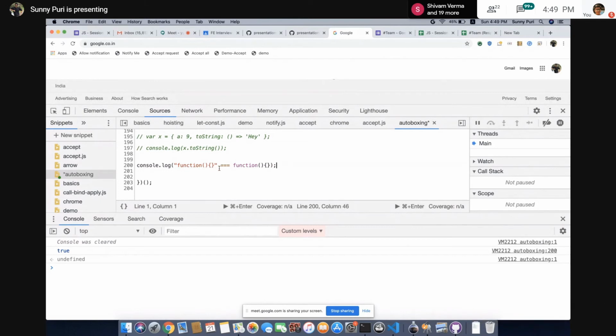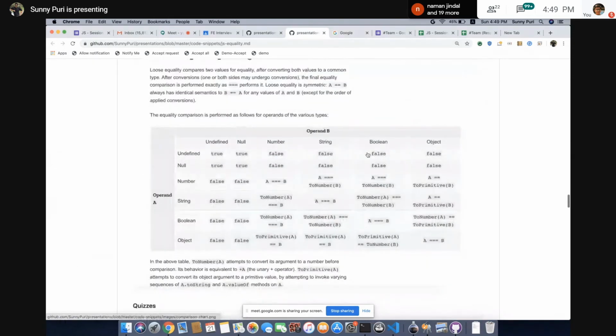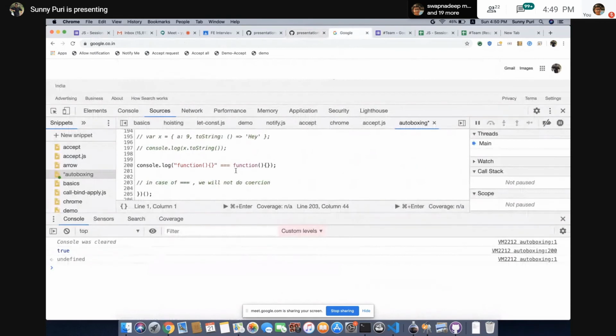But if you see, if triple equal is there, it will not do coercion. In case of triple equal, we will not do coercion. Are you getting it? We'll not see that chart. We'll just see the type first. That's it. This chart is for double equals. Triple equal is straightforward. You don't need to convert anything. If types are not same, return false.